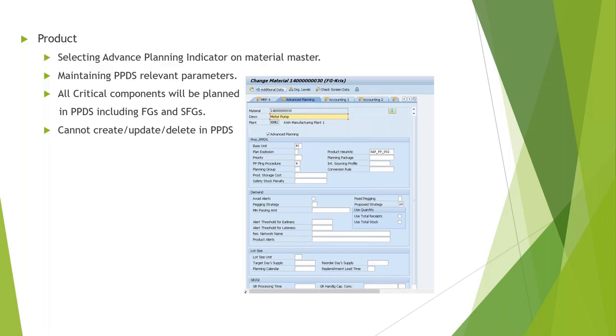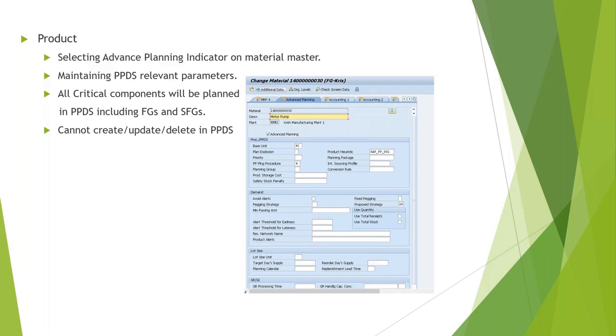Yeah, sure. Thank you. So let's take the example of planning procedure 1 and 2, which is mainly maintained for the components. It can be your semi-finished product or some raw materials which are integrated in PPDS. In that case, what 1 and 2 says, for example, is when you're creating the receipt for the finished product, you should check whether the subsequent components are available.